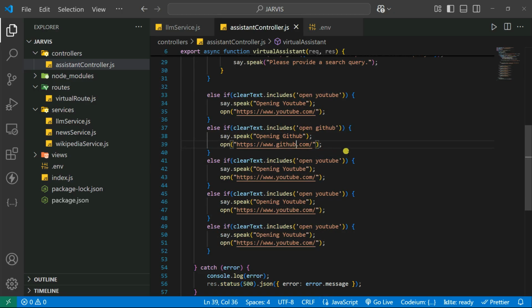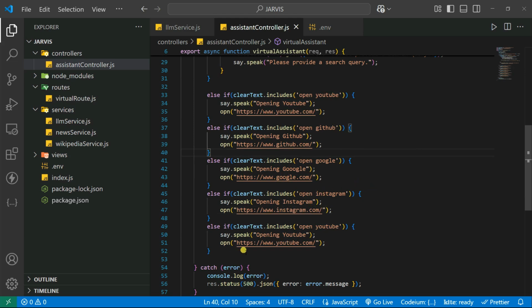You can give it any kind of thing, GitHub or Instagram. Let's say we give it to open Google. So you can say opening Google, and then give it google.com. You can also open Instagram, so let's say opening Instagram, and then you can use the URL for Instagram. You can add so many kinds of functions here.